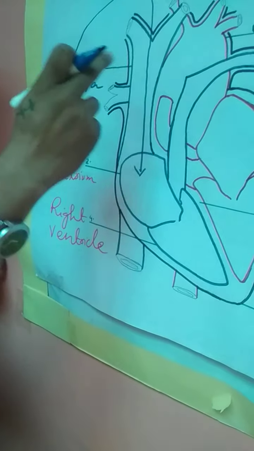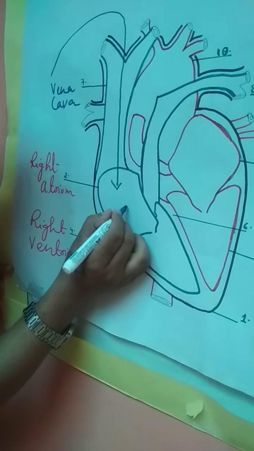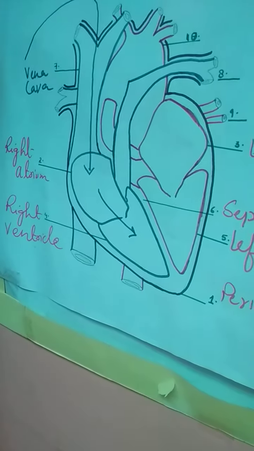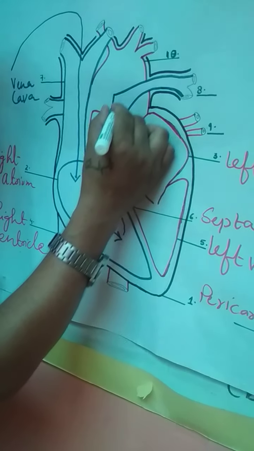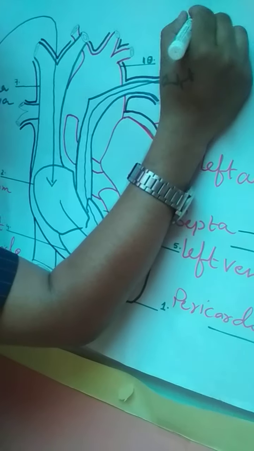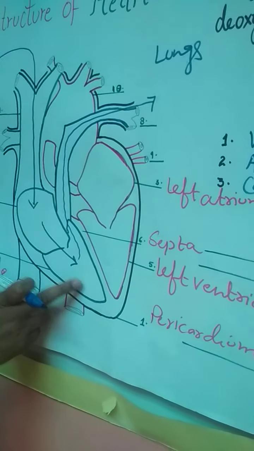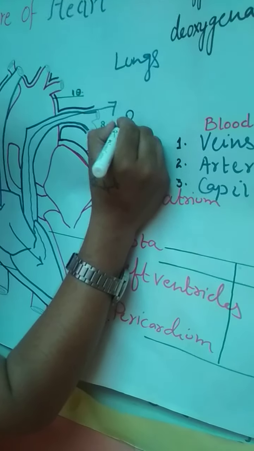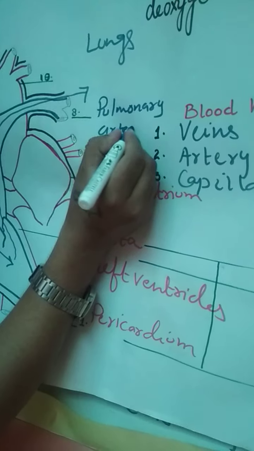This vena cava brings the blood to the atrium. From the atrium the blood goes to the ventricle, and then from the ventricle the blood goes to the lungs. What takes the blood from the ventricle to the lungs is the pulmonary artery.